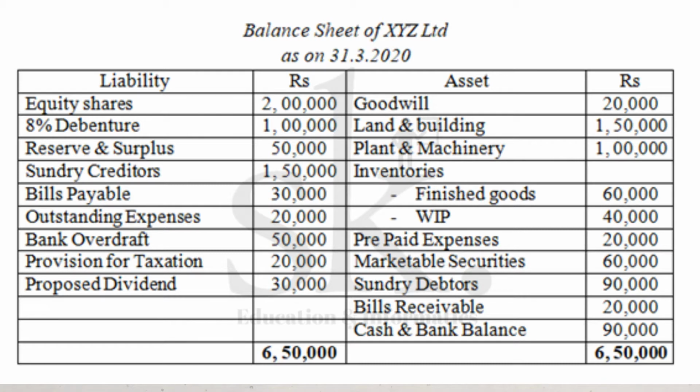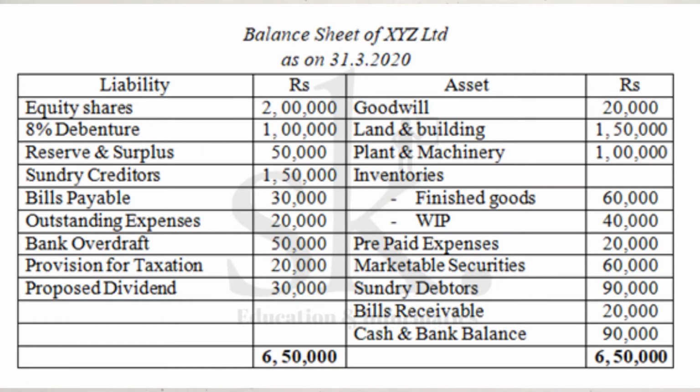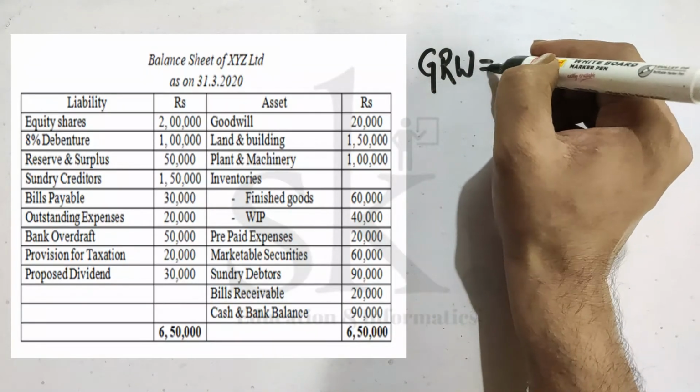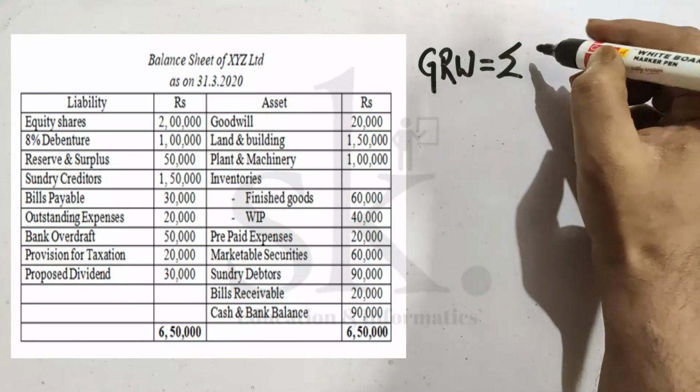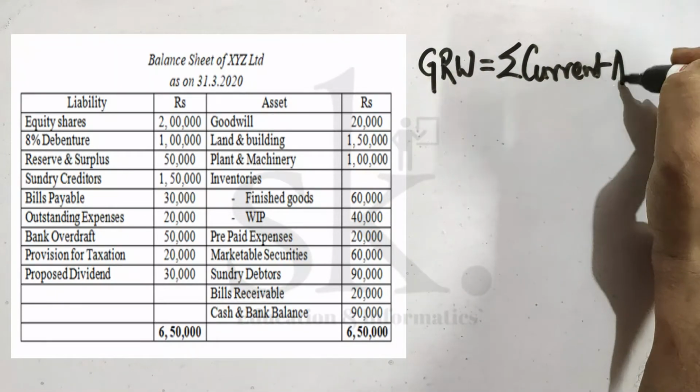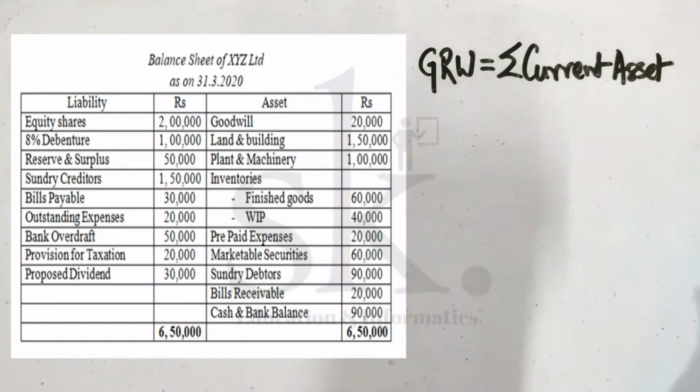If we have been asked to calculate, then by merely seeing a balance sheet, we can partially calculate the amount of gross working capital and net working capital. Now, how do we calculate? If you check the asset side, note that gross working capital is basically the summation of current assets. This is what the definition is. Gross working capital is basically the summation of current assets.